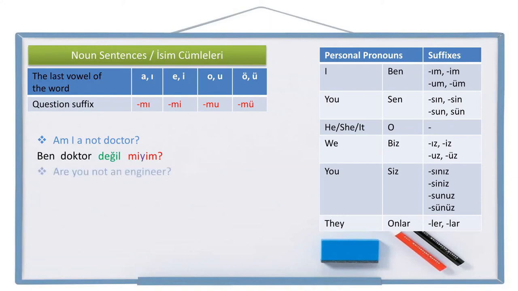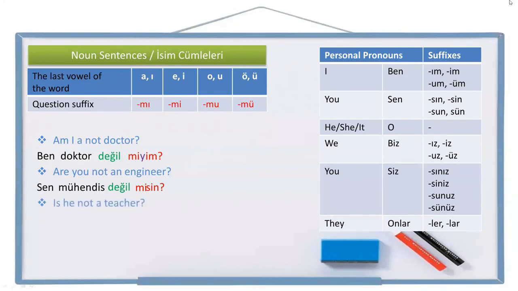All right. Another one. Are you not an engineer? Let's write it. You, sen, engineer, mühendis, not engineer, mühendis değil, question suffix, personal pronoun suffix. Are you not an engineer? Sen mühendis değil misin?